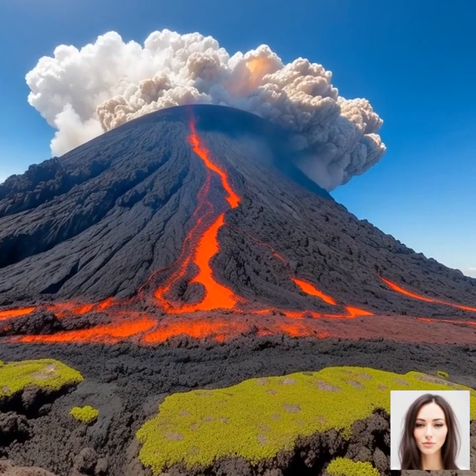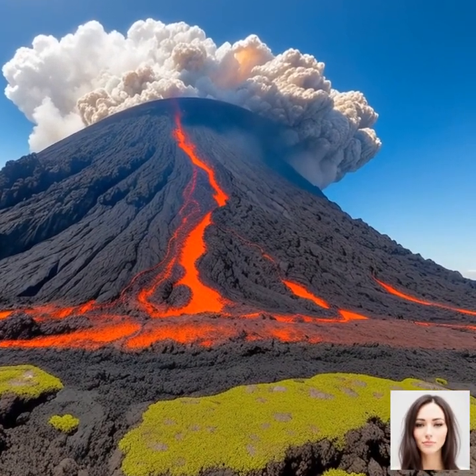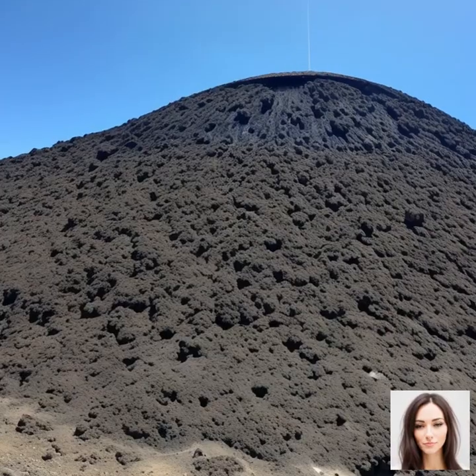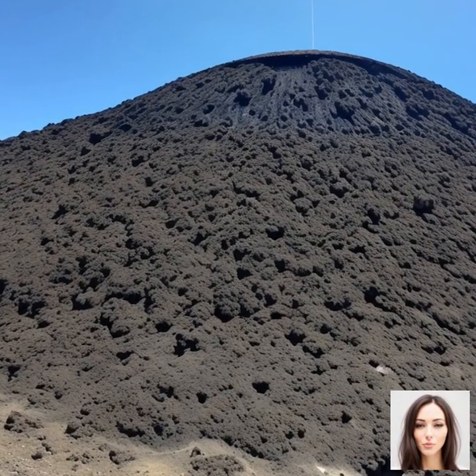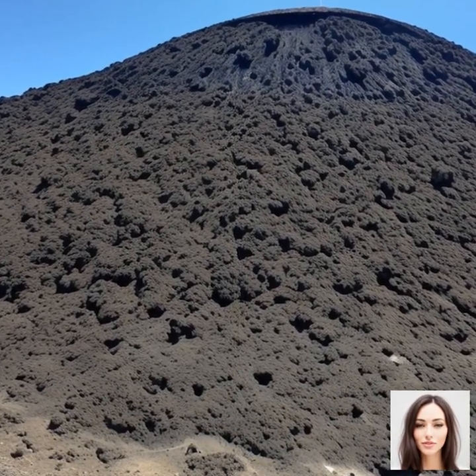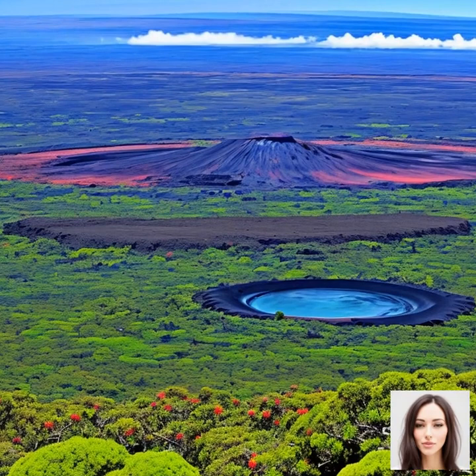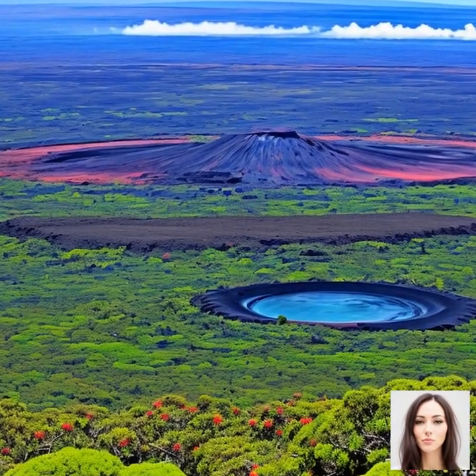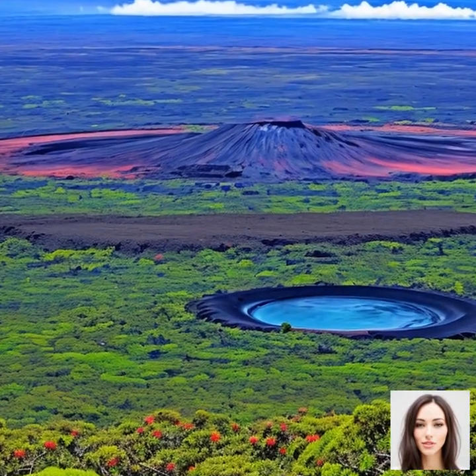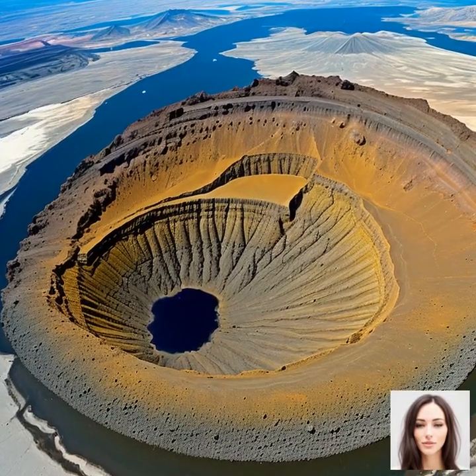Stratovolcanoes form from explosive eruptions that produce thick, viscous lava, which doesn't flow far from the vent before solidifying. This leads to the accumulation of material in a cone-shaped structure. Due to their high viscosity magma, stratovolcanoes are often associated with powerful, explosive eruptions. A famous example of a stratovolcano is Mount Fuji in Japan.